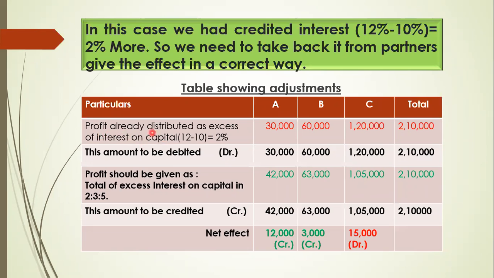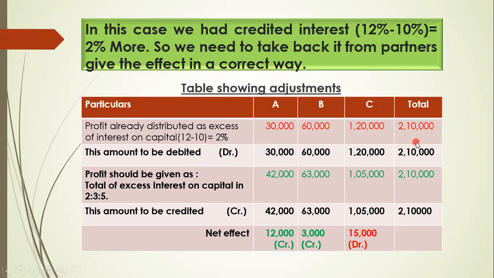So profit already distributed as excess of interest on capital at 2%. 2% of 15 lakhs will be 30,000. Then 2% of 30 lakhs will be 60,000. Then 60 lakhs into 2% will be 1,20,000. This is very easy to calculate.